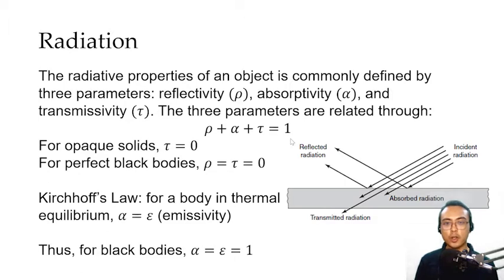Now, Kirchhoff's law states that for a body in thermal equilibrium, the absorptivity must be equal to its emissivity. Therefore, for black bodies, the absorptivity and the emissivity are both equal to 1, meaning a real black body is a perfect absorber and is also a perfect emitter. Okay? Shown in this figure are the nature of reflectivity, absorptivity, and transmissivity. For the purposes of thermal radiation, we are mostly concerned about absorptivity and emissivity.